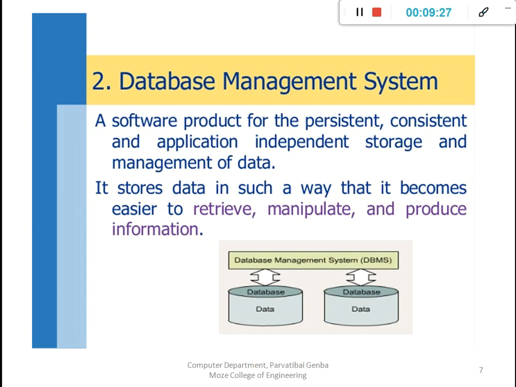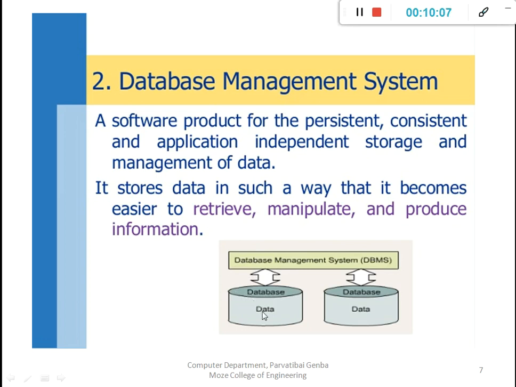As a subject name, like our subject name is database management system, if I ask a question about what exactly the database management system is, then normally we directly correlate it with a database. No, database and database management system are different concepts. A database management system is only used to retrieve, manipulate, or produce the information or store the information under the database.